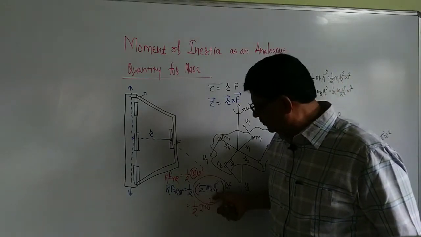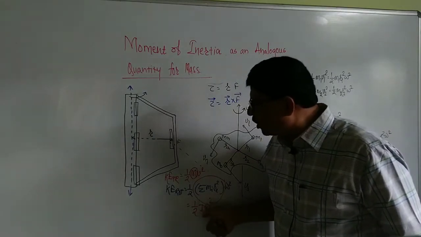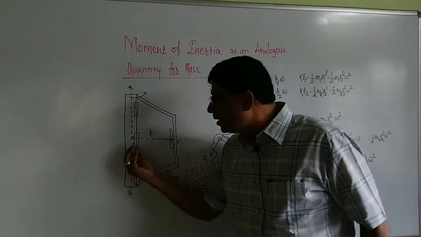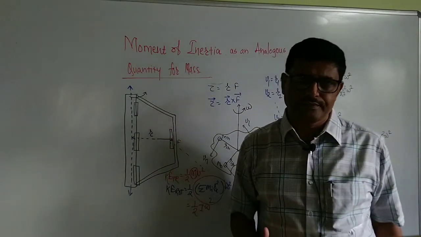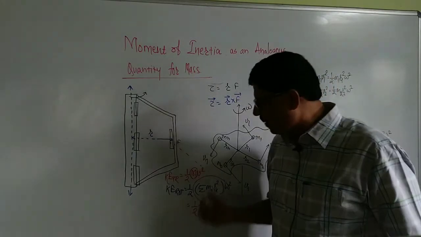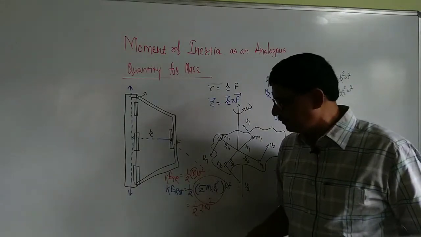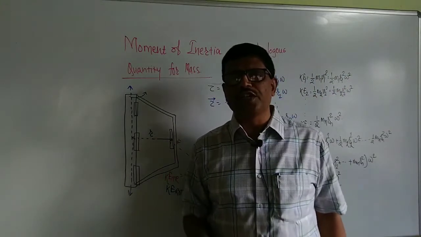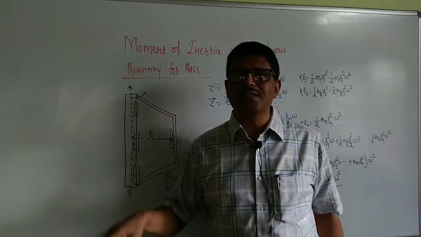Therefore, this moment of inertia depends on the mass of the body as well as how the mass is distributed from the axis of rotation. Moment of inertia is the quantity which depends on the distribution of mass about the given axis of rotation, and the role of moment of inertia in rotation is the same as that of mass in linear motion.